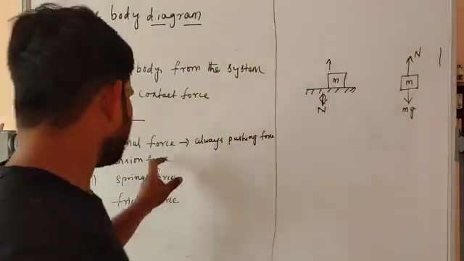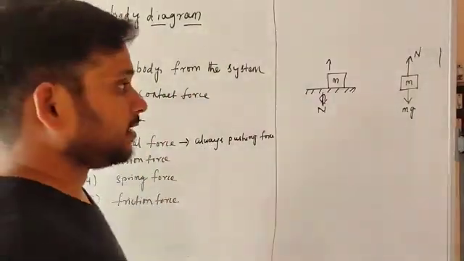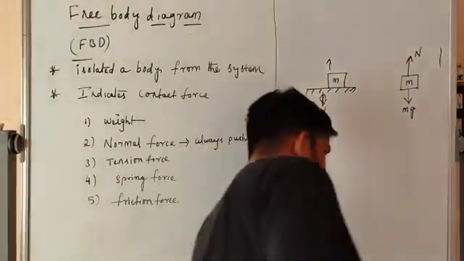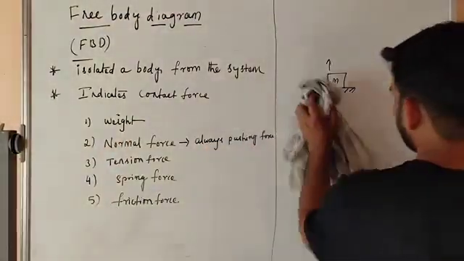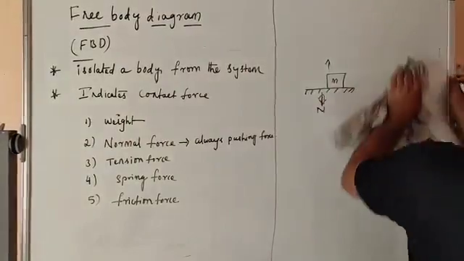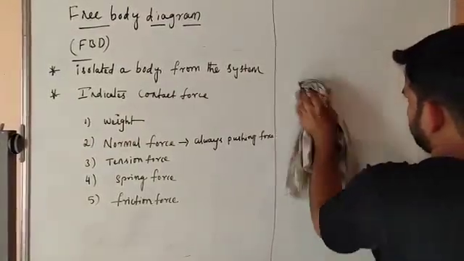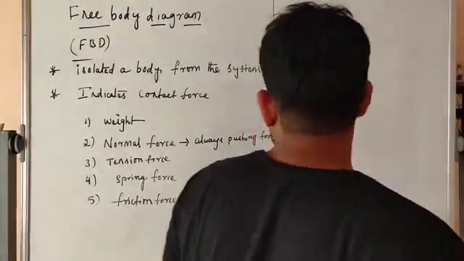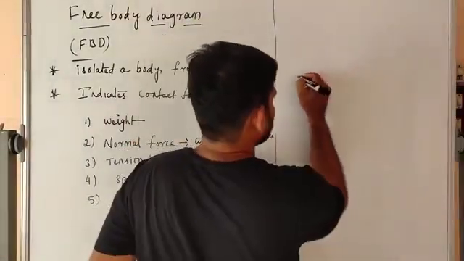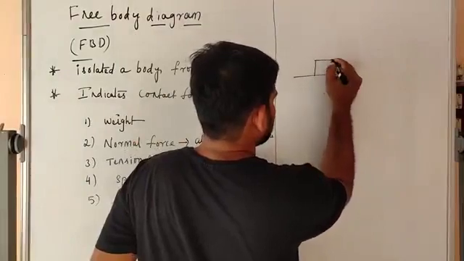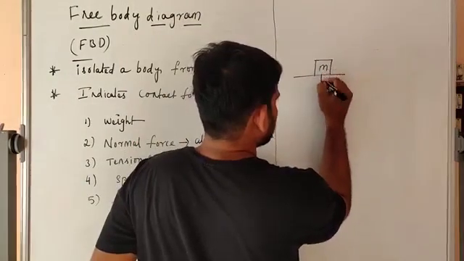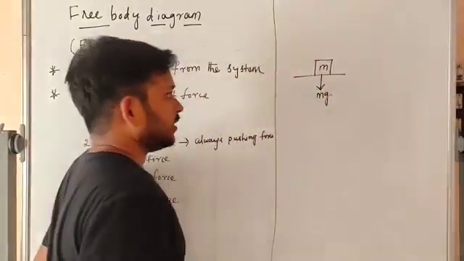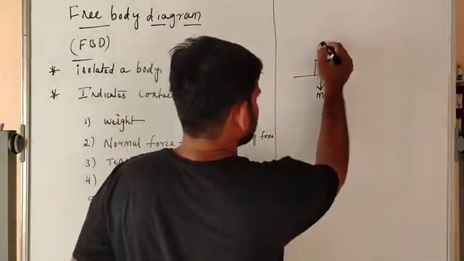What about the tensile force? We will discuss it later. Firstly, we understand these two, weight and normal force. This is mass m and weight of the body mg. Normal force should be like this.